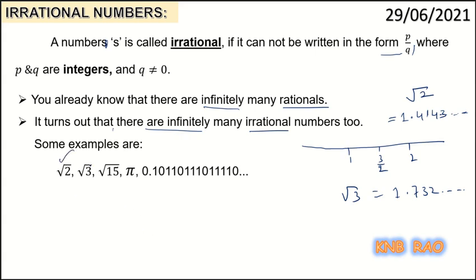Root 2 is an irrational number. You know how to find the value of root 2 using square roots, from the squares and square roots chapter of your class 8, which you found already. Okay. So, root 3 is irrational, root 15 is irrational, pi, which is the ratio between the circumference of a circle to its diameter, is also an irrational number, and this sort of irrational numbers we can write. So, coming down to these irrationals, now we are going to learn a new type of numbers called real numbers. Okay. Now, let me get you to that topic.